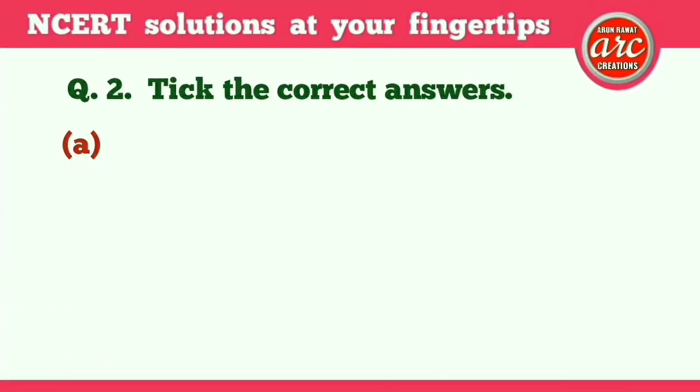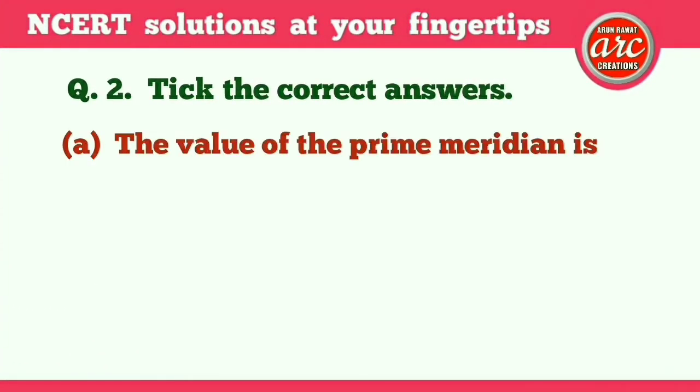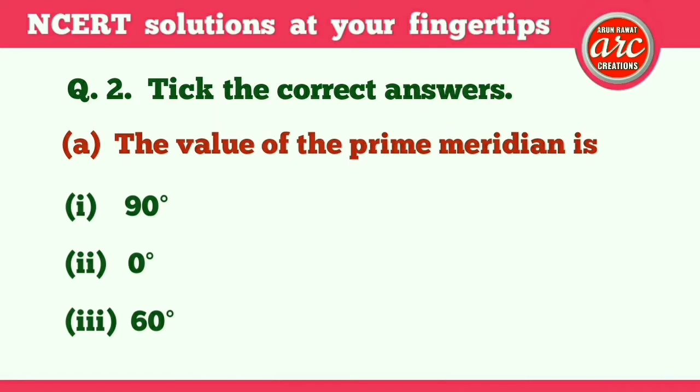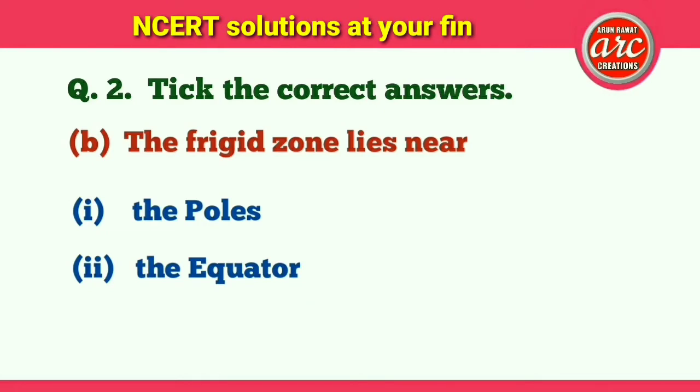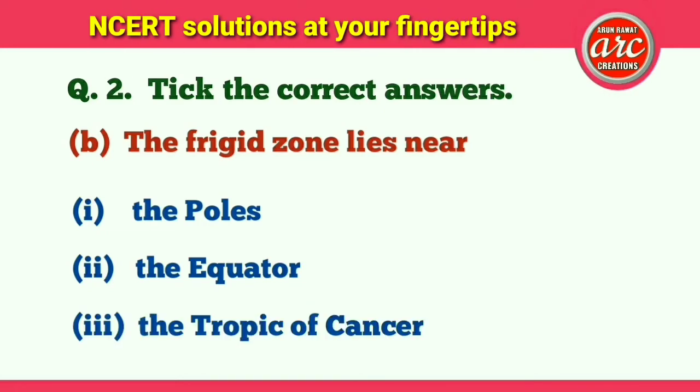Question number 2. Tick the correct answers. A. The value of the prime meridian is: 1, 90 degrees; 2, 0 degrees; 3, 60 degrees. The correct answer is number 2, 0 degrees. B. The frigid zone lies near: 1, the poles; 2, the equator; 3, the Tropic of Cancer. The correct answer is number 1, the poles.